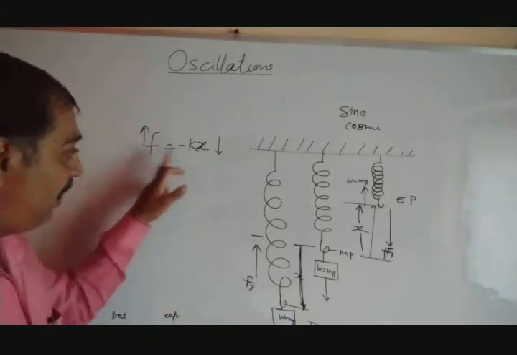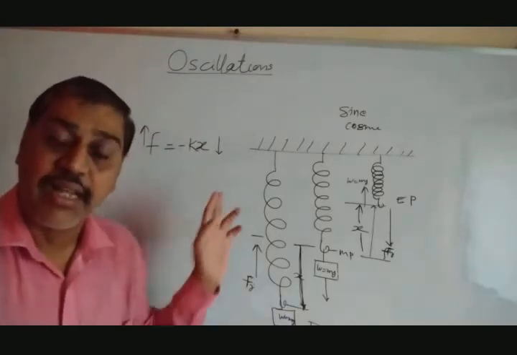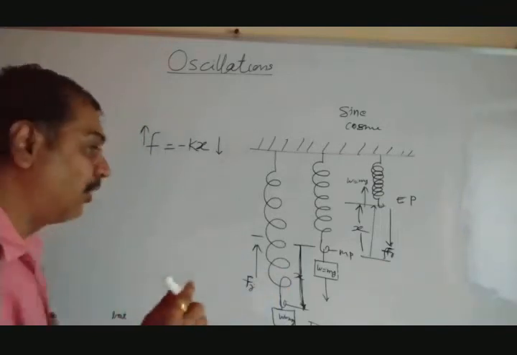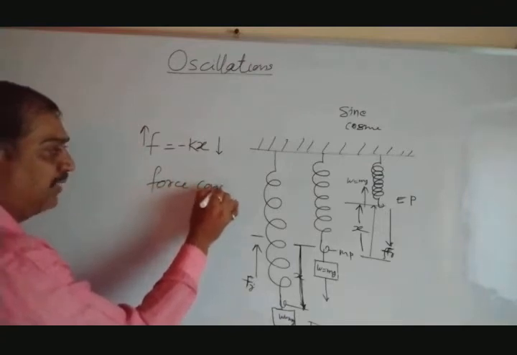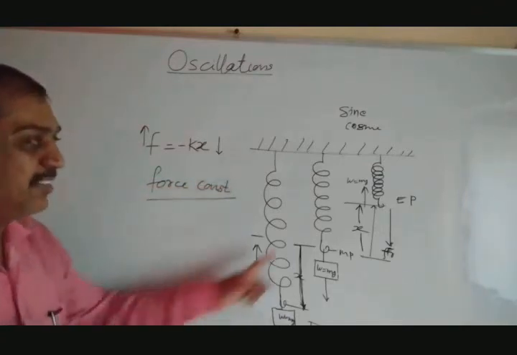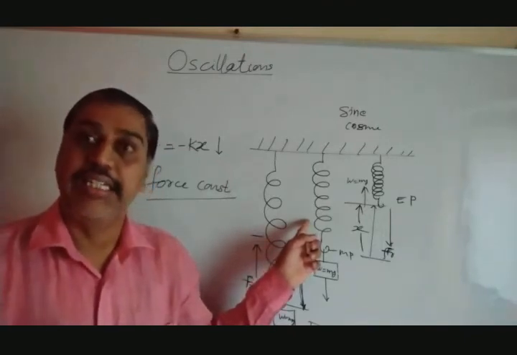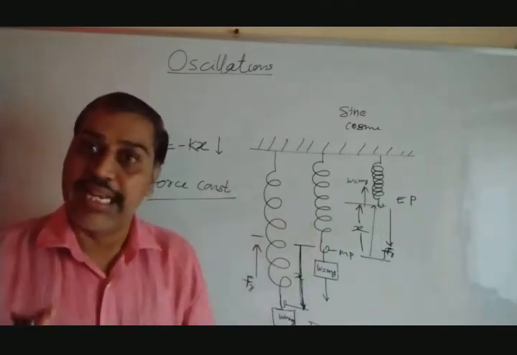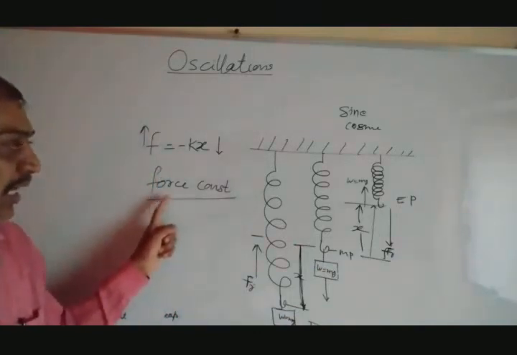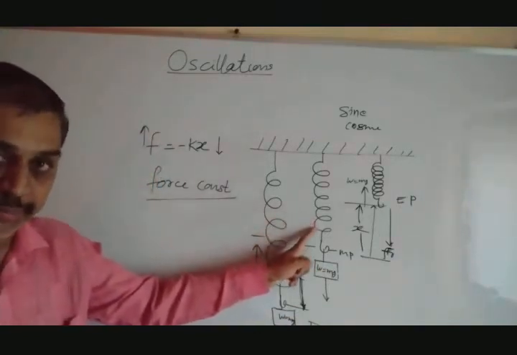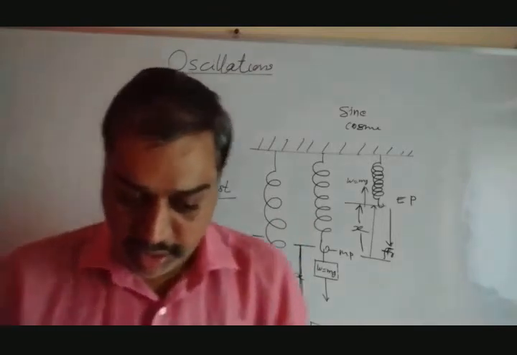Now you get F and x. F is the force, x is displacement. What about this k? K is said to be the force constant. And what exactly is the force constant? Every spring has its own value of force constant. It is different according to the size and dimension of the spring, and that constant is said to be the force constant. Is it clear? So k is said to be force constant.